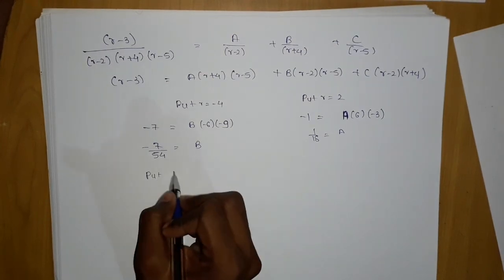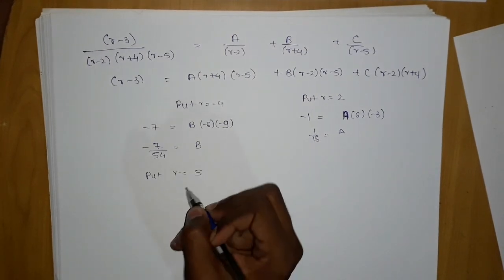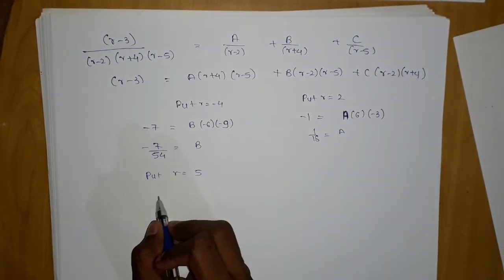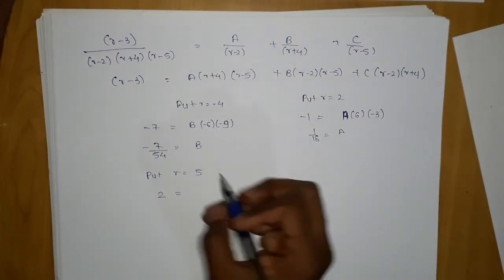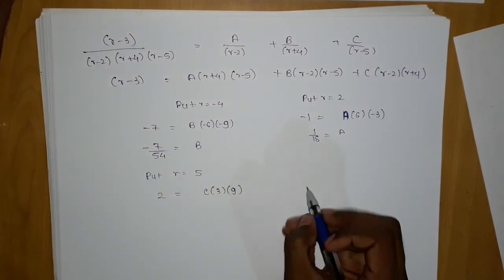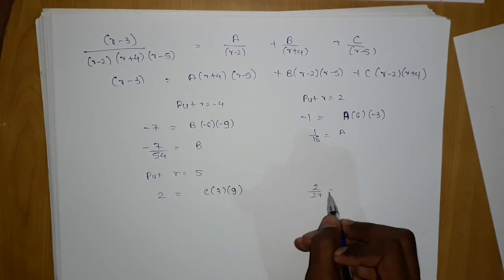Now put r is equal to 5. Okay, if you put 5, this one will become 0, this one will become 0, you will get this answer. This will be 2 is equal to, 5 will be c into 3 into 9. Okay, which will give you 2 by 27 will give you c.